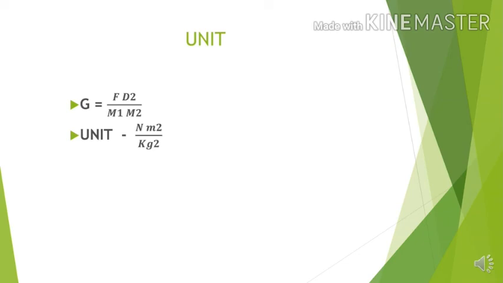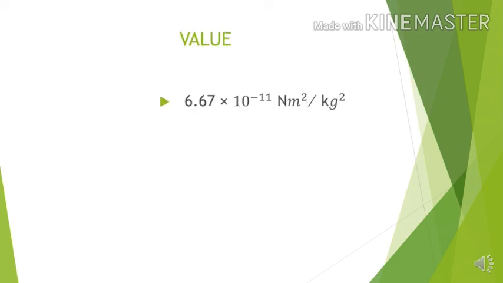Since the SI unit of mass is kilogram, the product gives kilogram into kilogram, the square of the kilogram. So finally, we get the unit Newton meter square per kilogram square. Take care of that. Somewhere it is also written as Newton meter square and kg to the power minus 2. It does not matter.